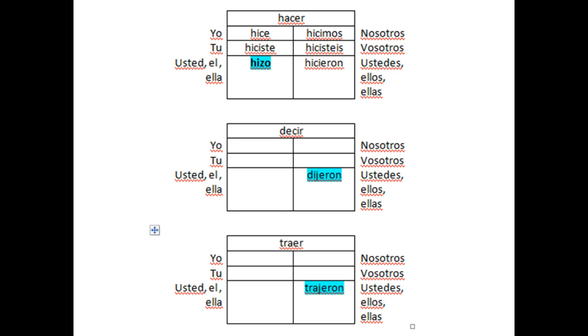And when they put the J in it for dije, dijiste, dijo, that J, in the ustedes, ellos, and ellas form, drops the I. So it's not dijieron, but just dijeron. It's not trajieron, but just trajeron. And that ends the irregular preterites.